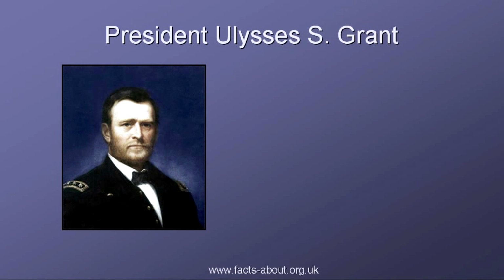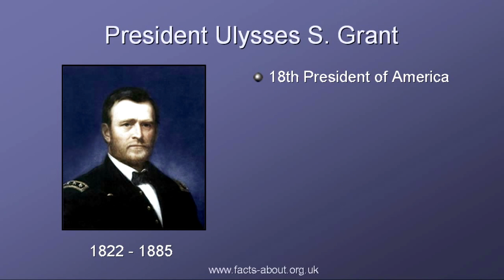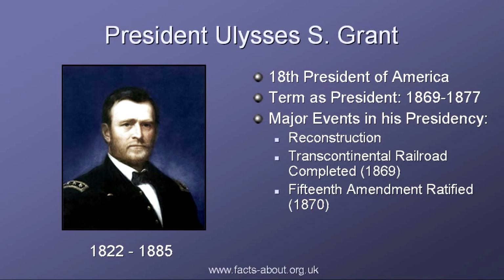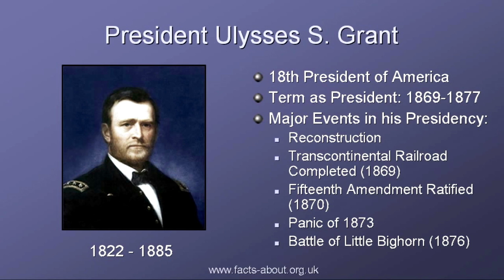Ulysses S. Grant was the 18th President of America and the great military hero of the Civil War. He led the North to victory over the Confederate South during the Civil War, but his presidency was marred by various scandals. His term in office was from 1869 to 1877.